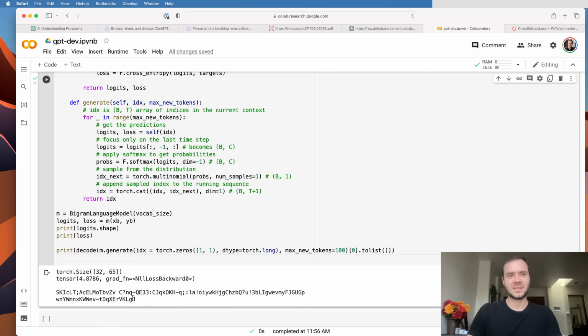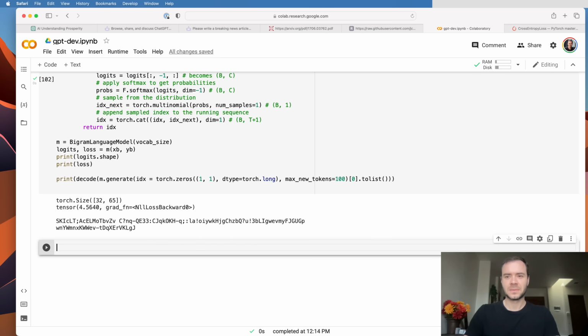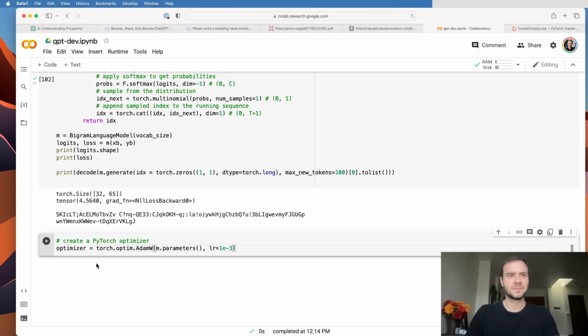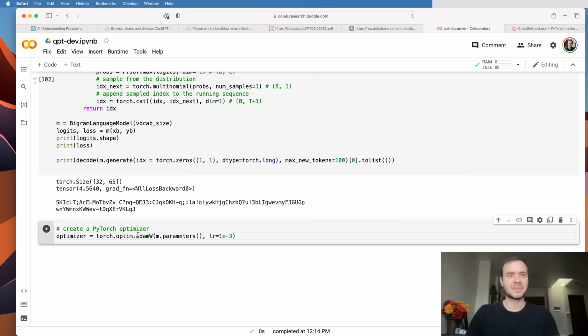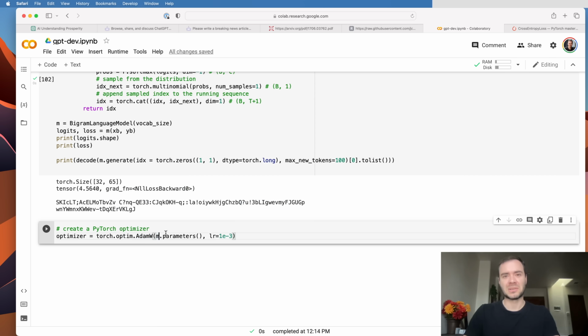So now we see that this is random, so let's train the model so it becomes a bit less random. Okay, let's now train the model. First, I'm going to create a PyTorch optimization object. Here we are using the optimizer AdamW. Now, in the Make More series, we've only ever used stochastic gradient descent, the simplest possible optimizer, which you can get using SGD instead. But I want to use Adam, which is a much more advanced and popular optimizer, and it works extremely well.